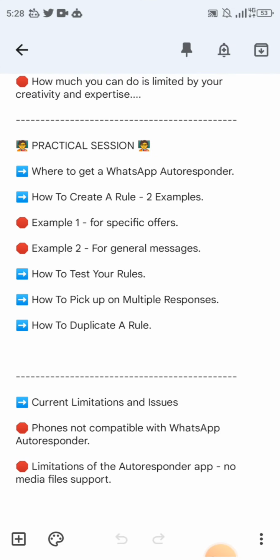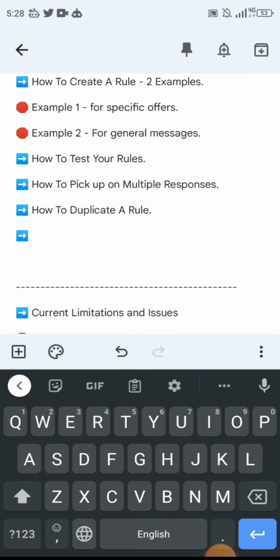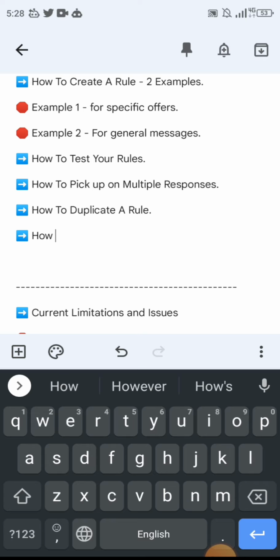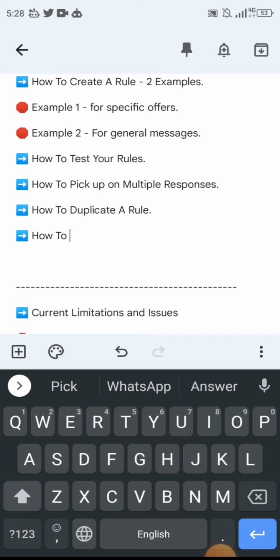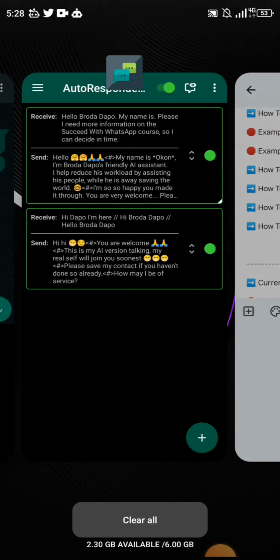So now you might also want to duplicate a rule. And let me also add this, how to back up your rules. This was the mistake I made when my phone went missing. My phone was stolen. I did not back up the rules I created. I had to start reprogramming everything all over again. So how to back up your rules. So first off, let's go how to duplicate a rule, right?